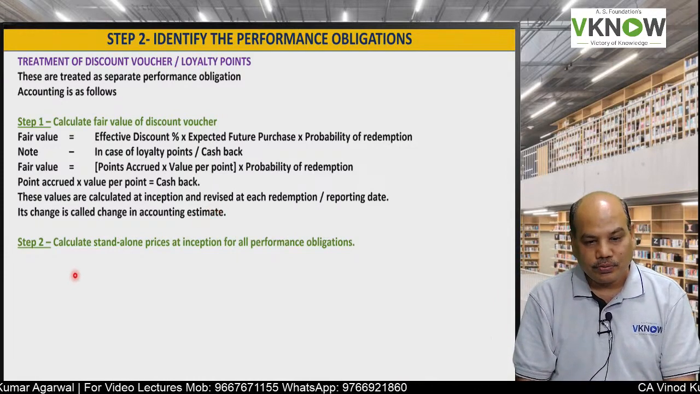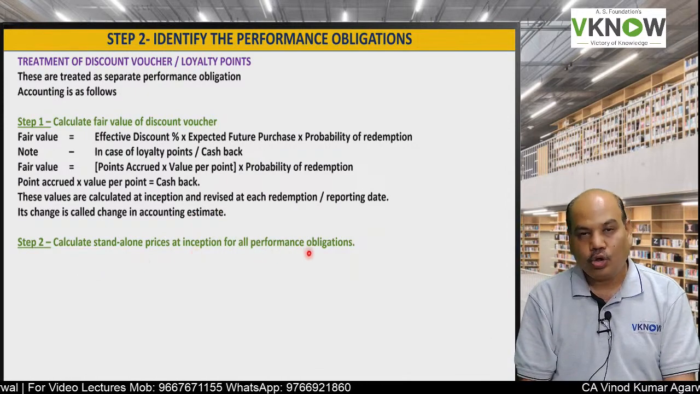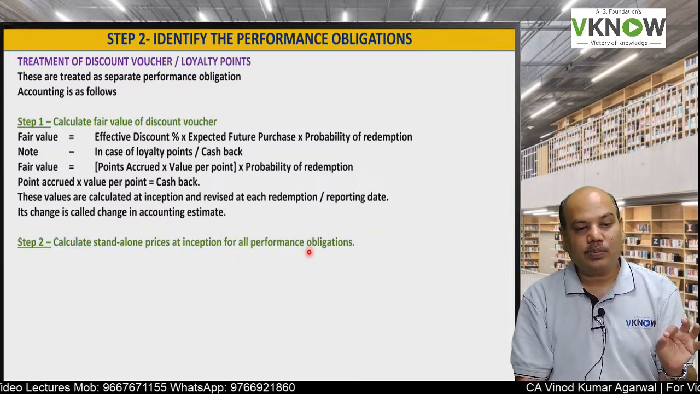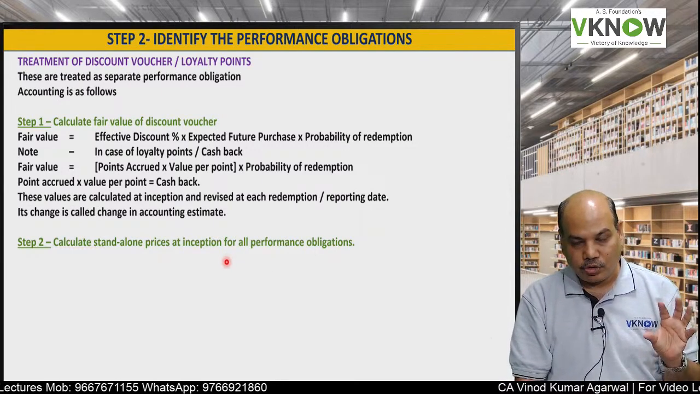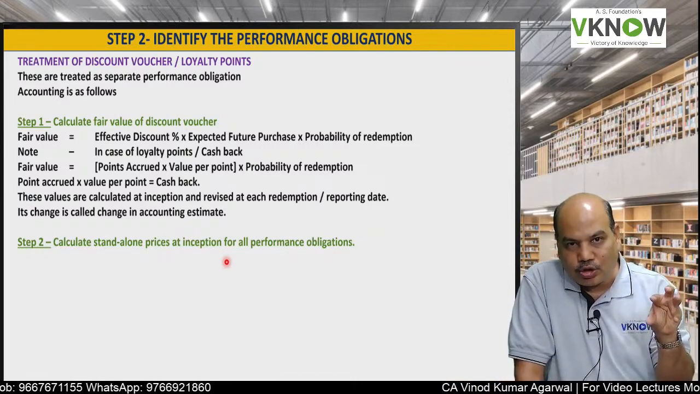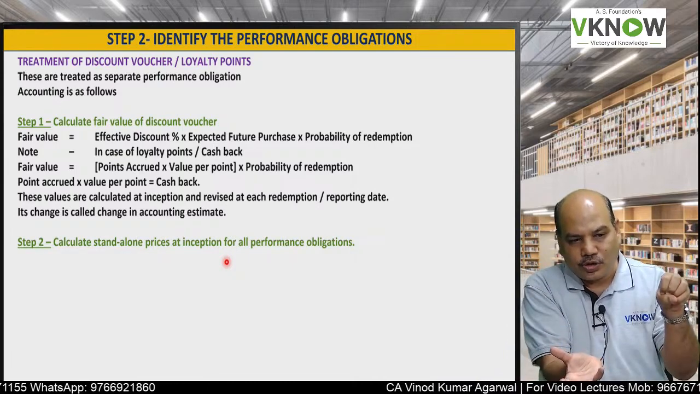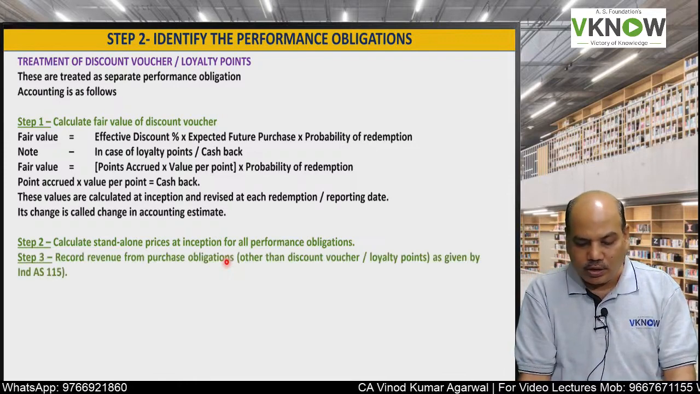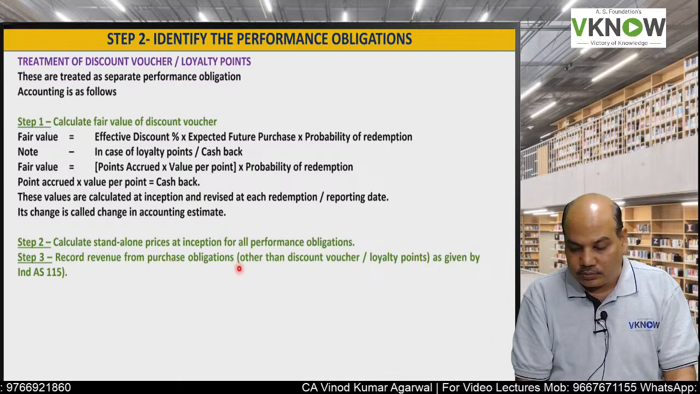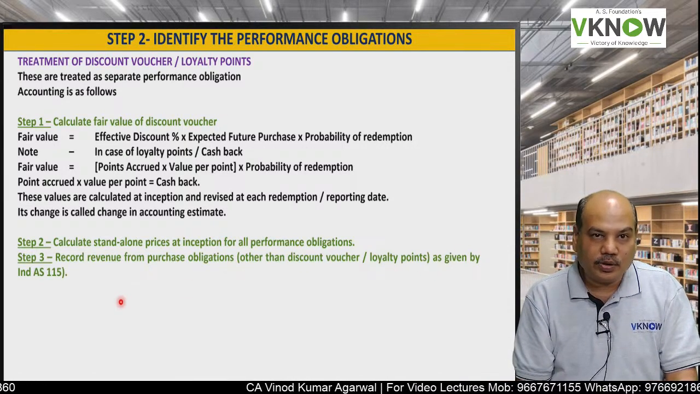Step number 2 is to calculate standalone price at the inception for all performance obligations. Even a discount voucher and loyalty point is a performance obligation. So if you are selling goods of 10,000 rupees with a discount voucher, there are two obligations. One is the good and one is the discount voucher. So you have to find out the standalone price, record revenue from performance obligations other than discount voucher or loyalty point as per Ind AS 115.